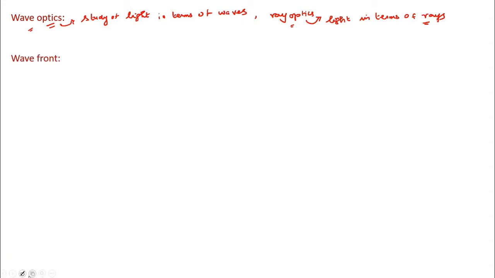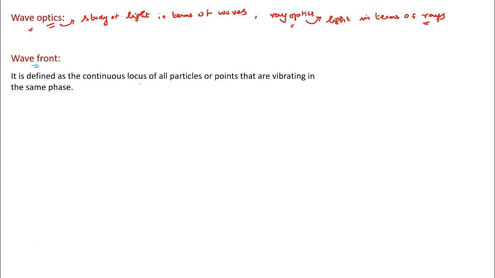In this chapter, first thing we should know is the wavefront definition. Actually, what is a wavefront? It is the continuous locus of all particles or points that are vibrating in the same phase. That is called a wavefront. So, continuous locus of what? Of all particles or points. If you consider the mathematical view, you can say points that are vibrating in the same phase.